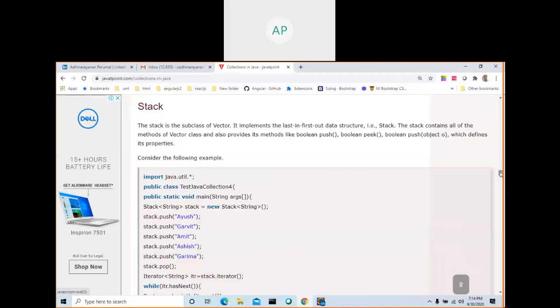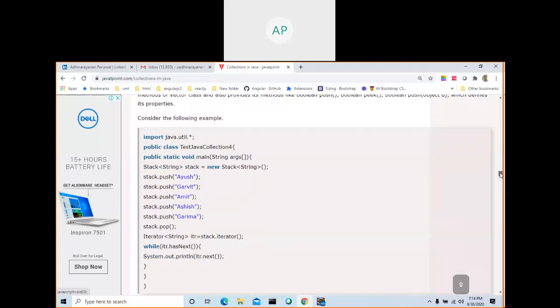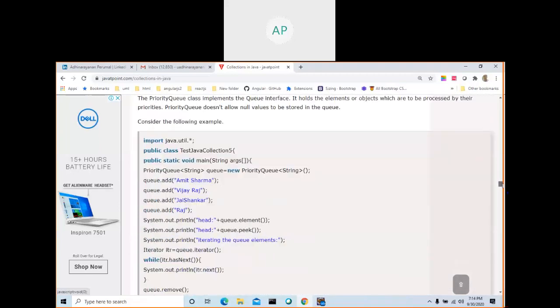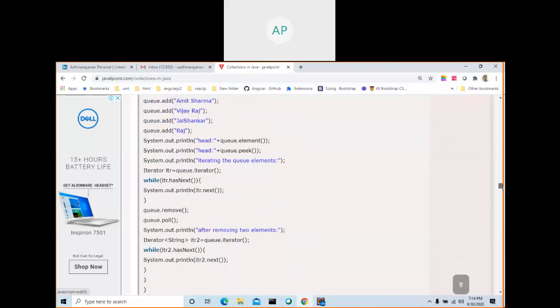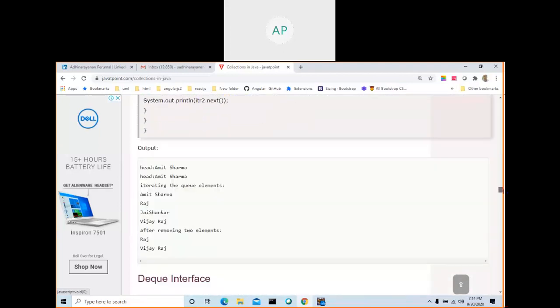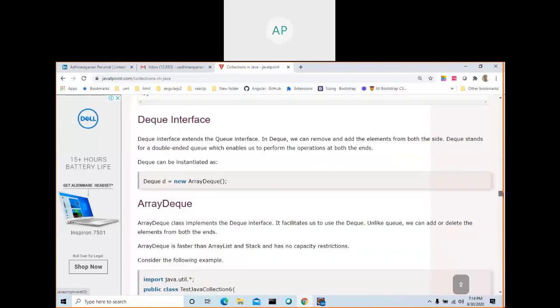Queue, in the sense when you go to the theater and you are standing in the queue, is first in, first out. Whereas stack is last in, first out. So queue behavior and stack behavior are different. So here in this scenario, when you try to run this one, you can probably understand.